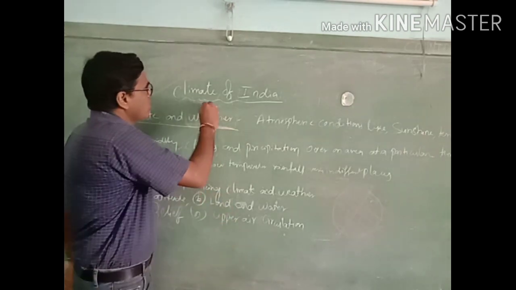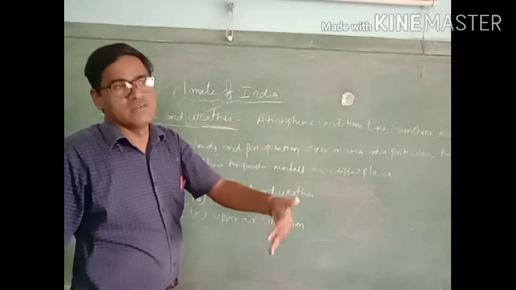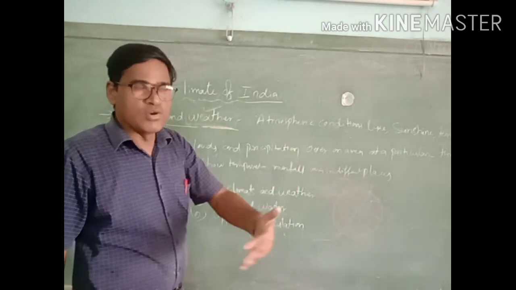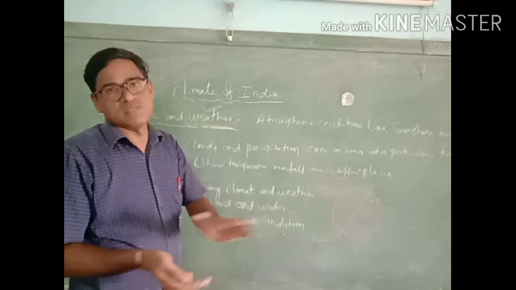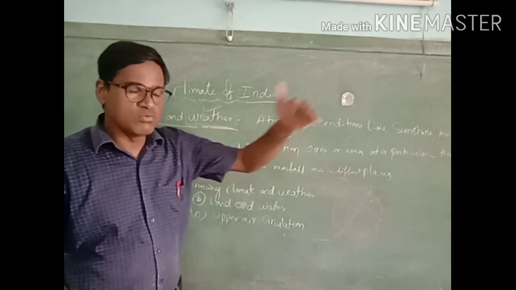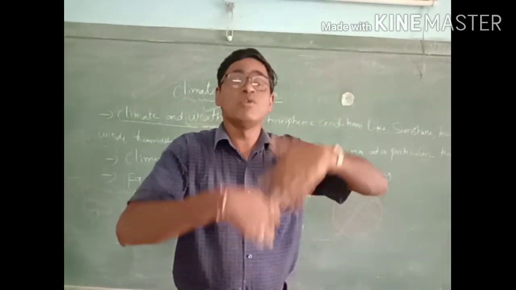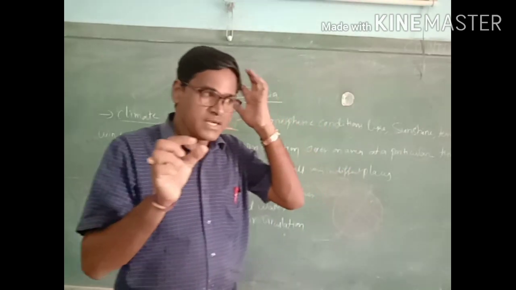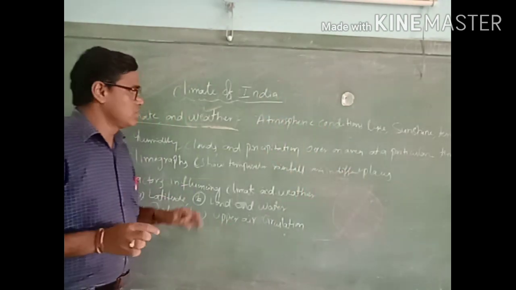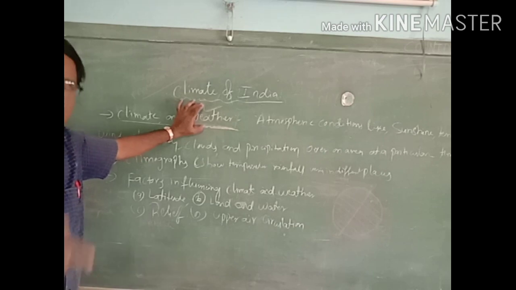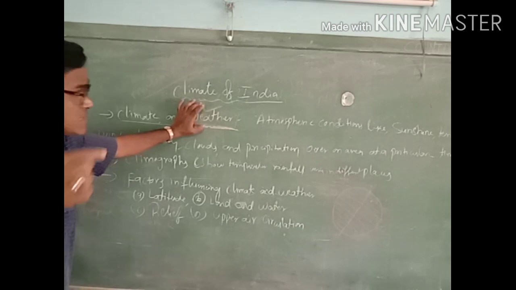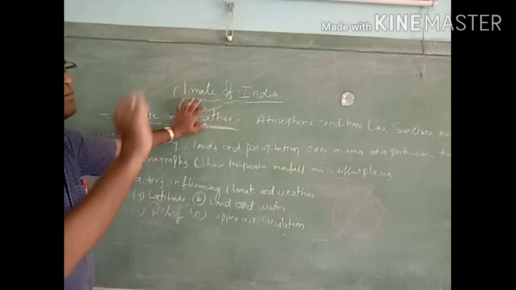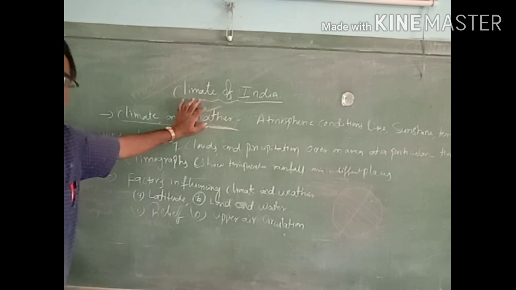So this weather will not be the same. It will change. Evening, morning, afternoon, four different types of weather. Maybe today one type of weather, maybe tomorrow another type of weather. So it is continuous, the weather conditions will change, depending on the atmospheric conditions.